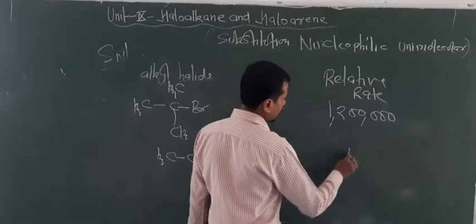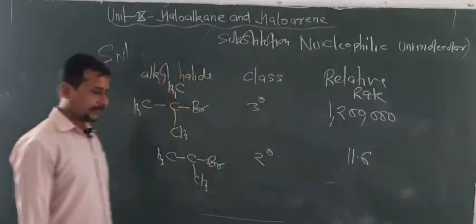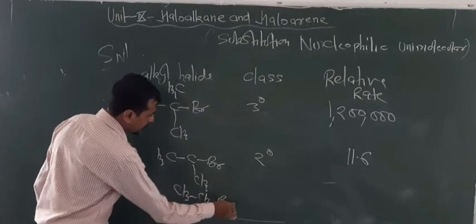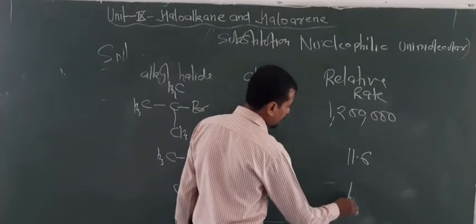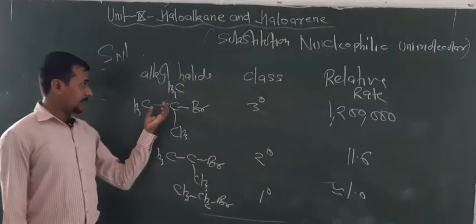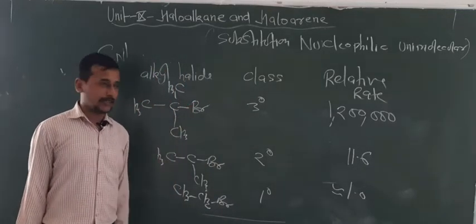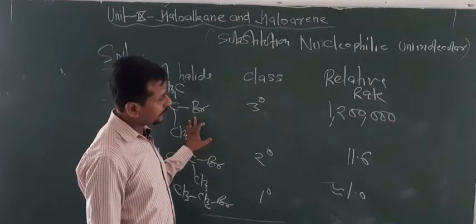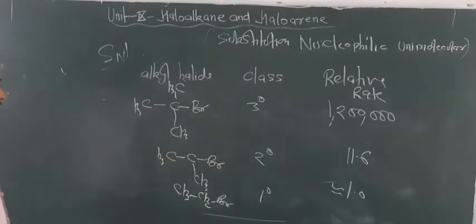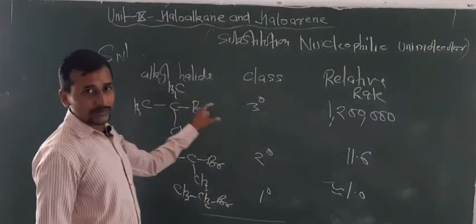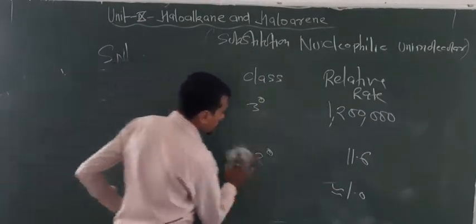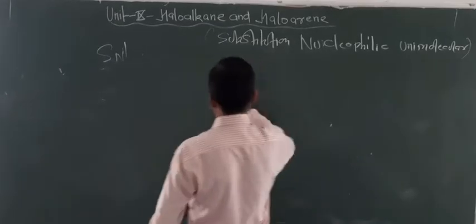Now for this the rate of reaction is nearly 11.6, and for 1 degree, this is a 1 degree alkyl bromide, this is approximately equal to 1.0. So that's why I told you that the reactivity depends upon the stability of carbocations. A 3 degree carbocation is more stable, that's why it has more reactivity than 2 degree and 1 degree. So this is only given for you to understand the reactivity of 3 degree carbocation in comparison to 2 degree and 1 degree carbocation.